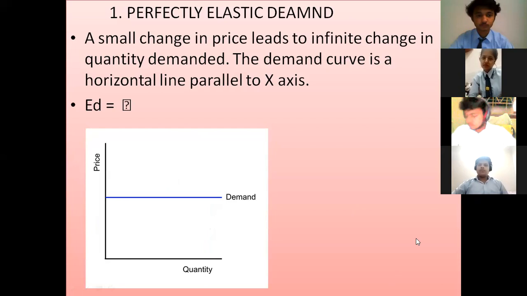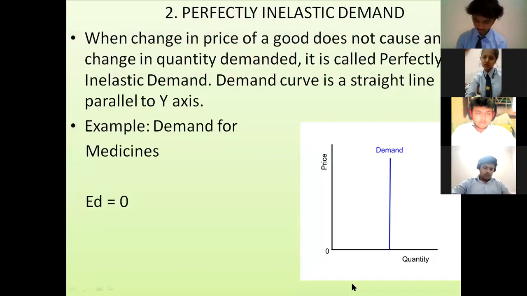As you can see, we have done the perfectly elastic demand. Can you please tell me, perfectly elastic demand, ED equals to what? Please write in the chat box quicker. Very good. Infinity. ED equals to infinity. The nature of the demand curve is a horizontal straight line, parallel to x-axis. Now, the second one is perfectly inelastic demand.